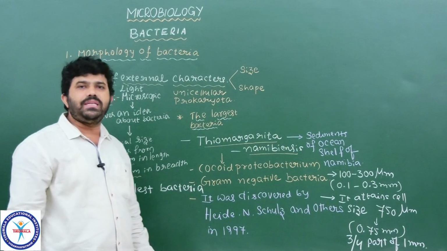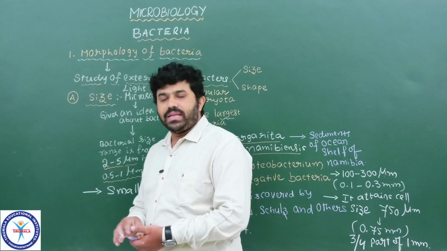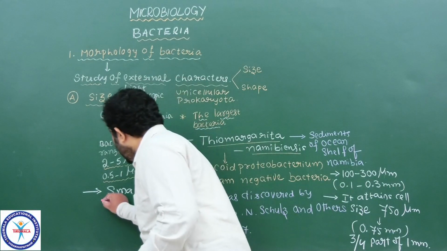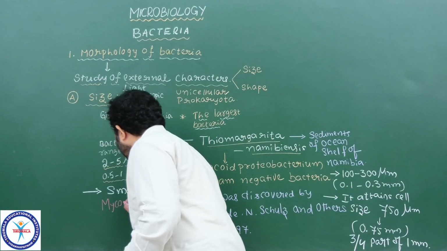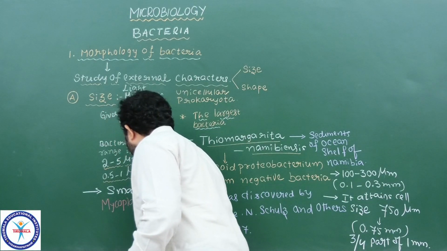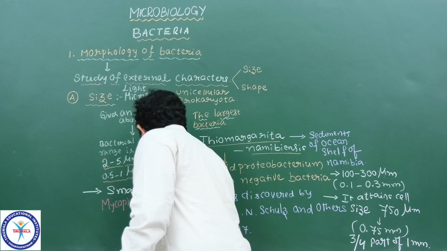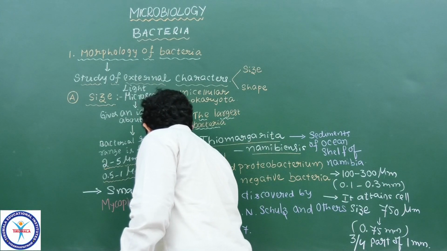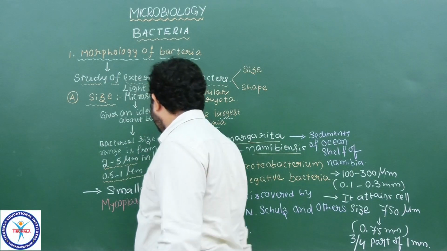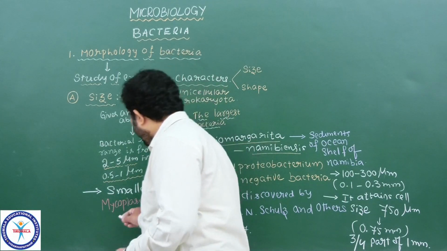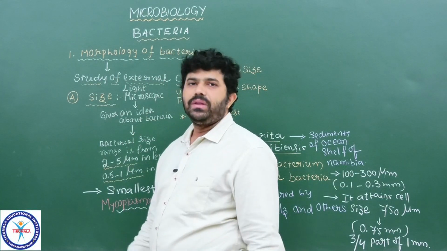Which one is the smallest bacteria in the microbial world, students? The smallest bacteria is Mycoplasma. What is it? Mycoplasma. Please remember. So Mycoplasma or Mycoplasmas. In that the best exemplary bacterium is Mycoplasma genitalium. Mycoplasma genitalium is a bacterium which comes under Mycoplasmas. This is the smallest bacterium in the microbial world.